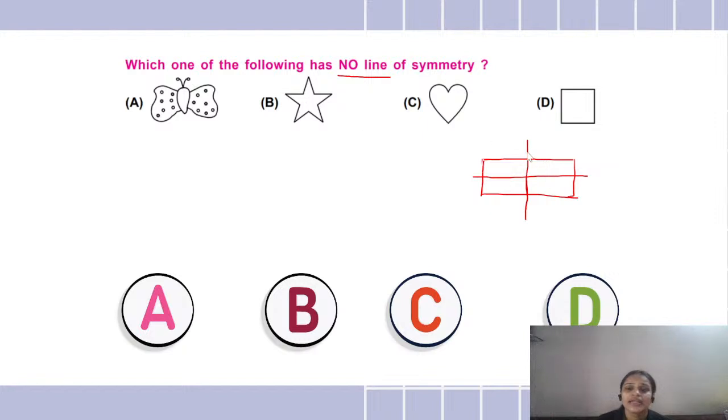Once again I am saying, line of symmetry is that line which divides a shape in such a way that both the sides are same. Okay, they're exactly the same.